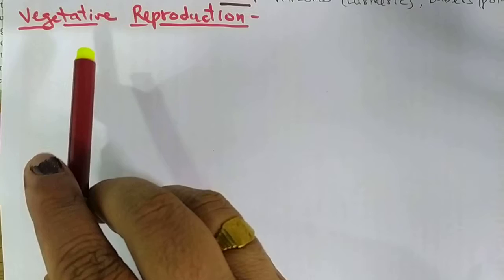Hello students, let us continue our topic of standard 12th, that is the reproduction in higher and lower plants. First we have seen the asexual reproduction. In that asexual reproduction, the next point we have to see is the vegetative reproduction. We know that reproduction is the formation of the same organism, and the word vegetative means the vegetative parts. Vegetative parts means root, stem or the leaf.